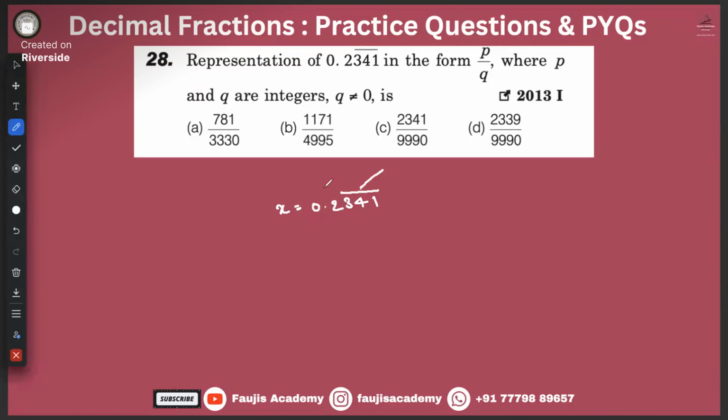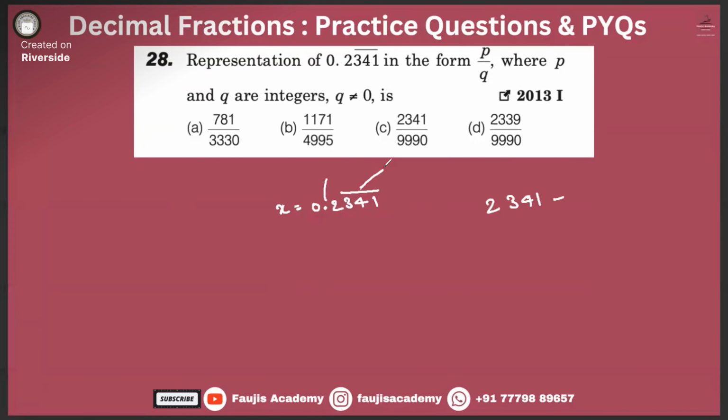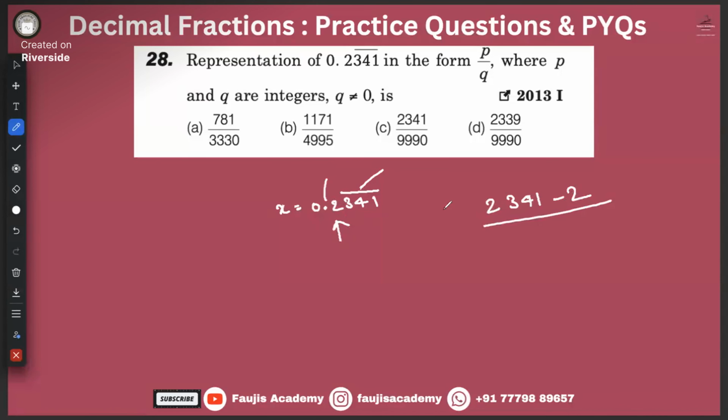First, we will forget the bar and the decimal both and write down the number. What is that number? 2341 minus, we will forget the bar and all the digits under it, and then forget the decimal. What is remaining? Only 2 remaining. Just write that down. How many digits have got a bar over them? These are the digits. 3 digits have got bars over them. So write 3 times 9.